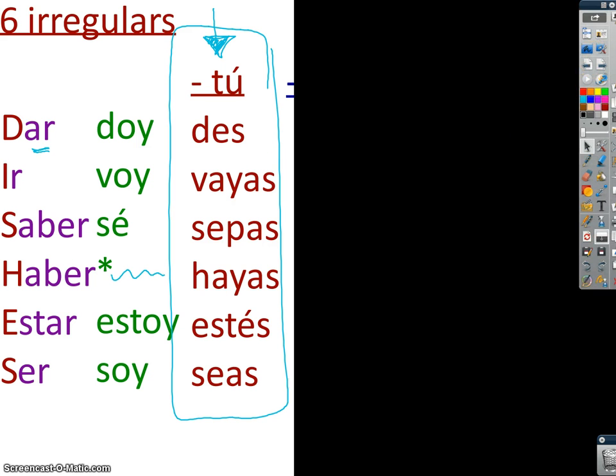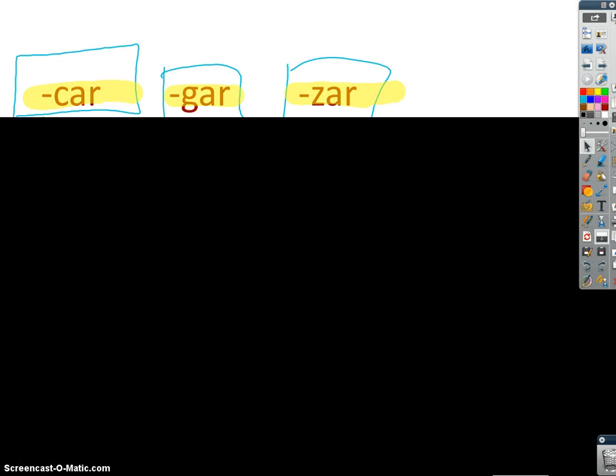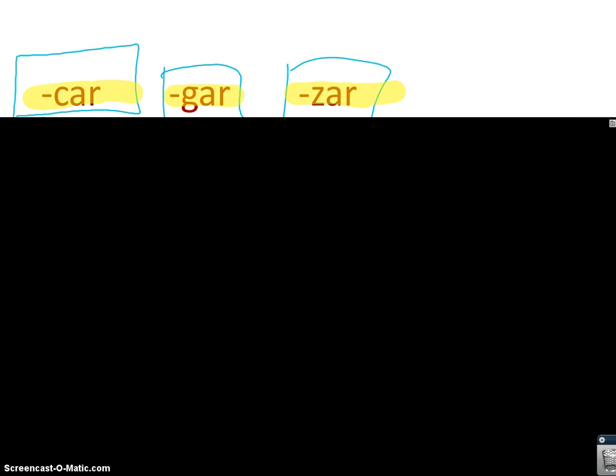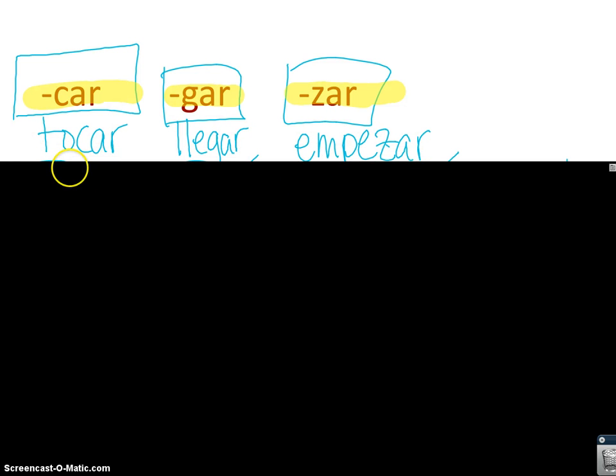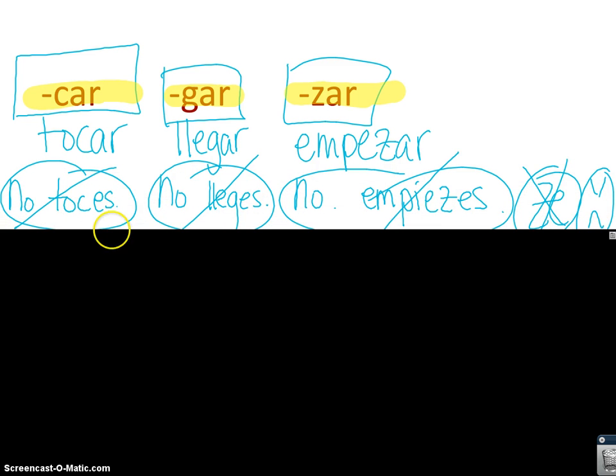And what else do we need to be careful of? One more thing. We need to be careful of car, gar, and zar verbs. Please write yours a little bit more neatly than me, maybe center these up a bit. But we've heard of being careful with car, gar, and zar verbs before. Here's some examples: tocar, llegar, and empezar. Well, if we were telling someone don't play something, we wouldn't say this because how would you pronounce it? No toces.